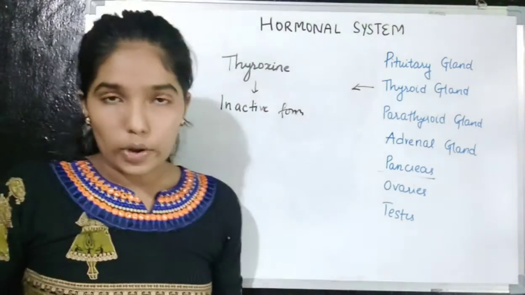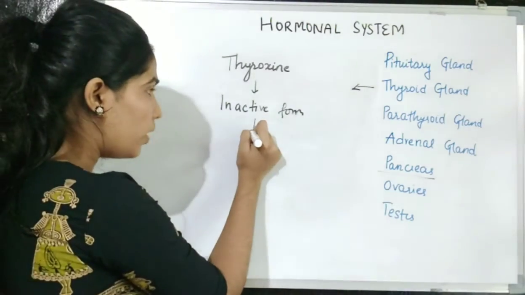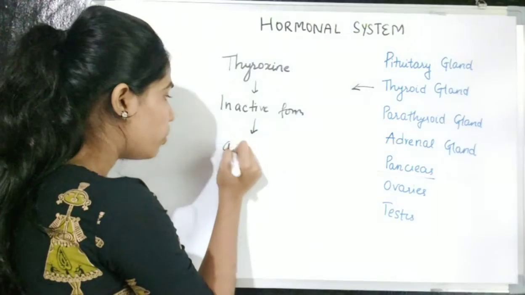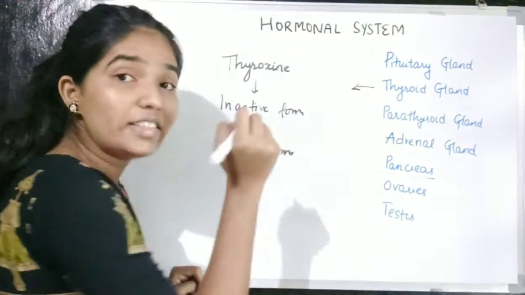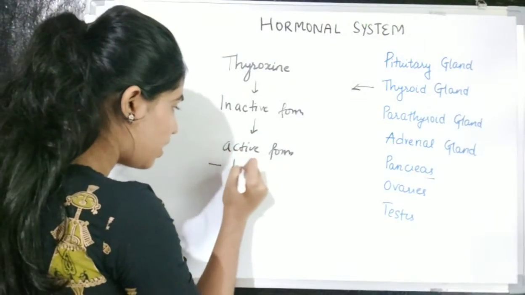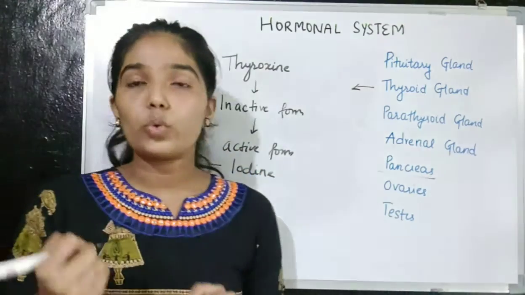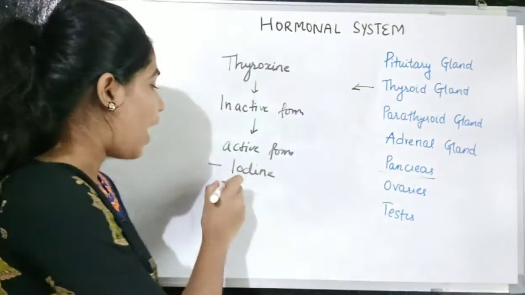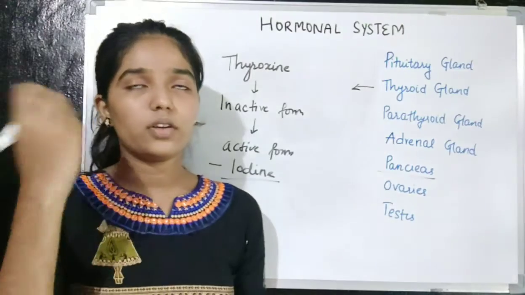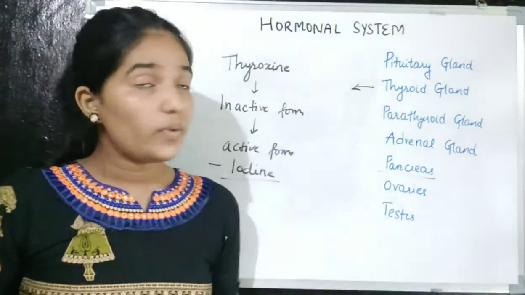So this thyroxine requires one mineral to get converted from inactive form to active form, and that mineral is iodine, which we get through our diet. So when there is a deficiency of iodine in our diet, what will happen?